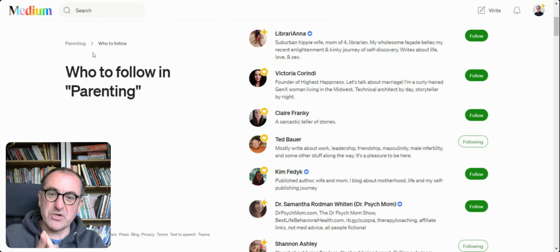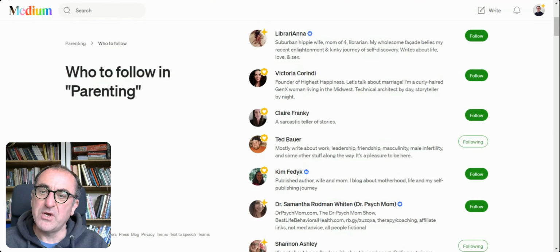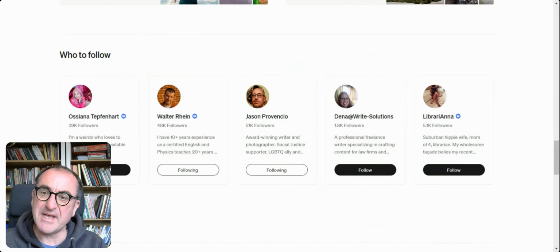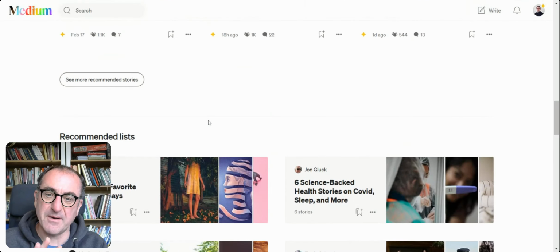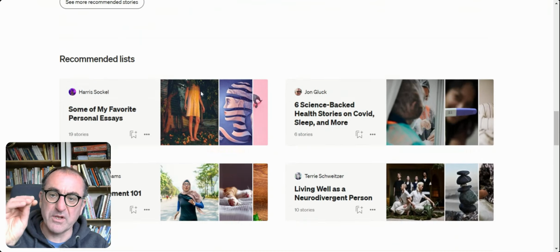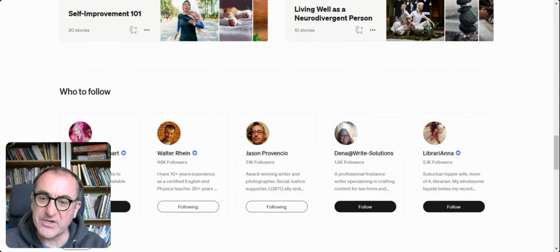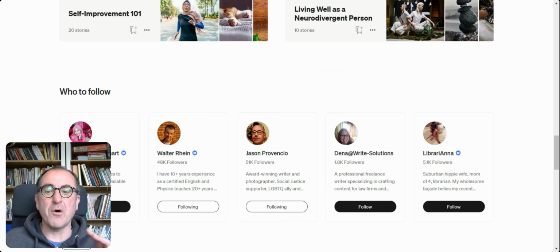So you can just put in the topic and you look at who comes up. You can search on the topic page, the tag, medium.com/tag, and look at the stories and see what's coming up. Or what you can do is scroll the bottom of that and you find top writers in that area. So we can see here the top writers aren't specific on parenting. That's either because there's not a lot of people wanting to read about that on Medium, or maybe there's a niche and you can shine there as well.